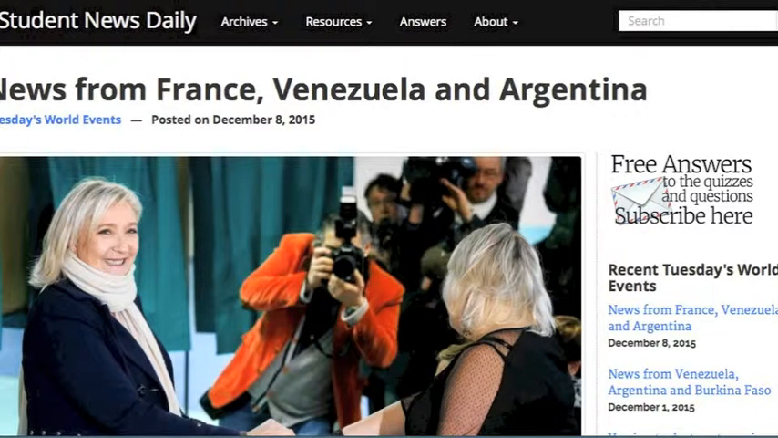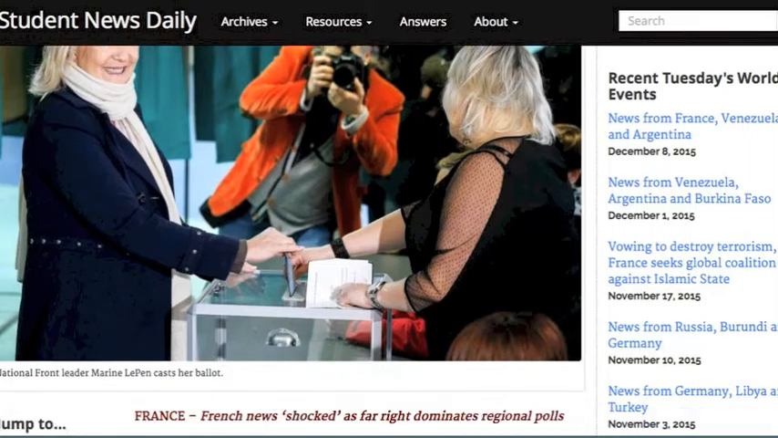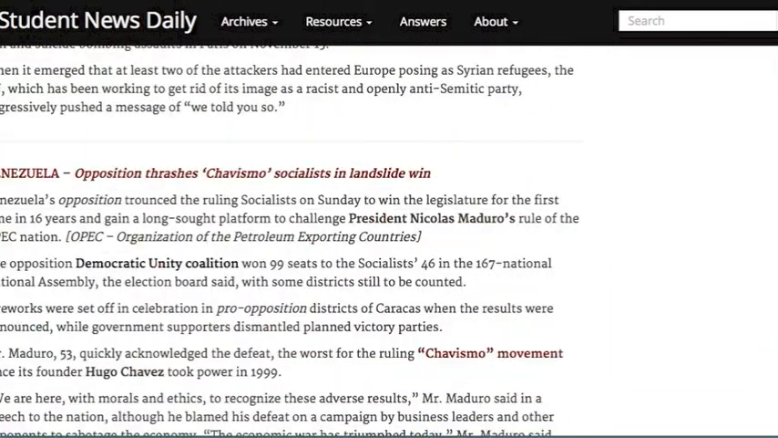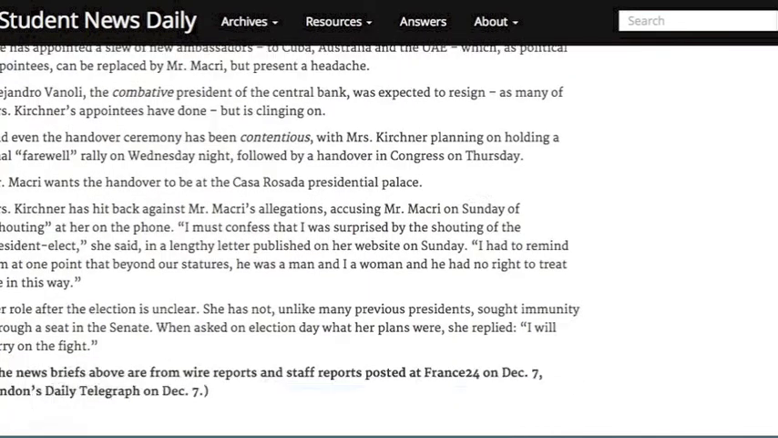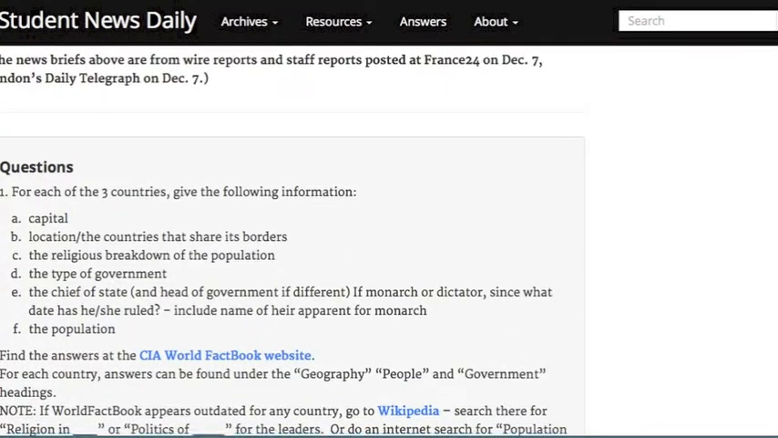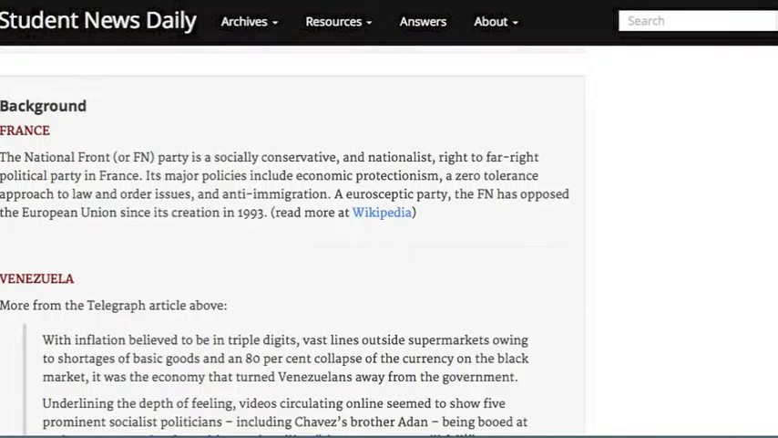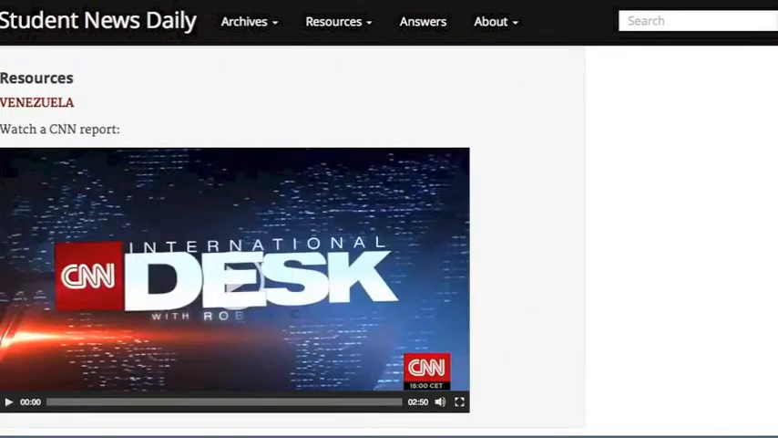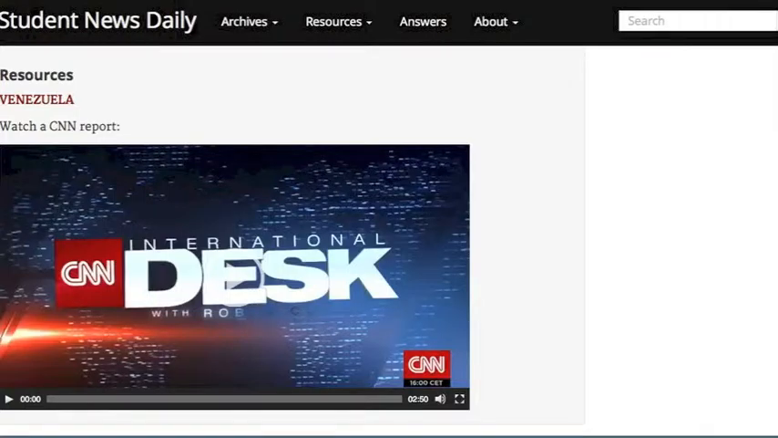When they click on it, now these are articles written for students, so it's in a language they're going to be able to understand. There's also going to be pictures involved, and then at the bottom here there are questions that they'll need to review what they read. Also, there's going to be background information about each of the countries that are involved in the article, as well as a video. So it really gives them an in-depth understanding of what is happening in the world and how those 3 countries are involved.